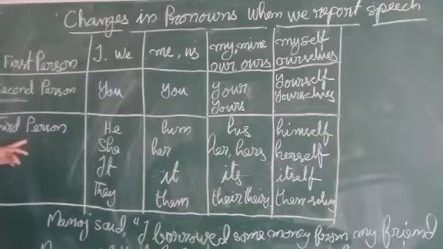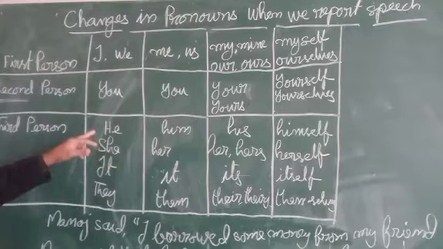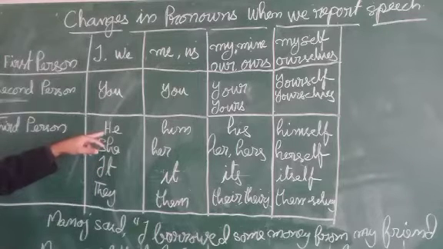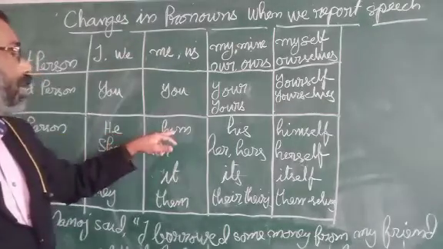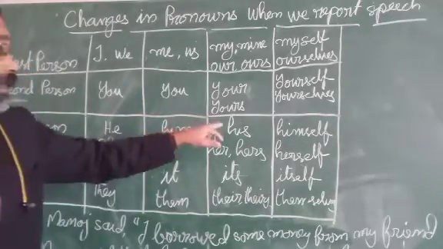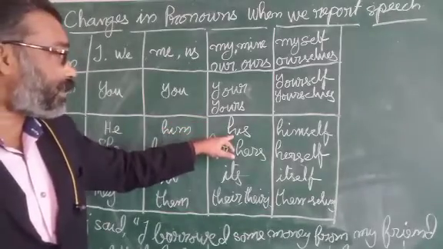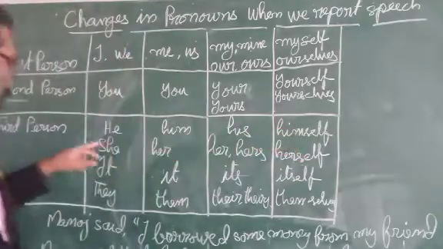Then third person, according to the gender and number. For males we use he. He is in the nominative case and the objective case of he is him. Then possessive case his, reflexive form himself.